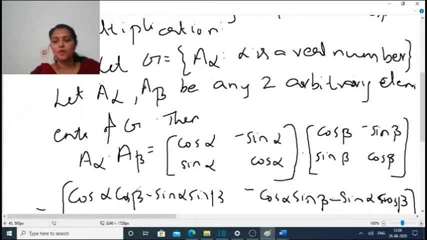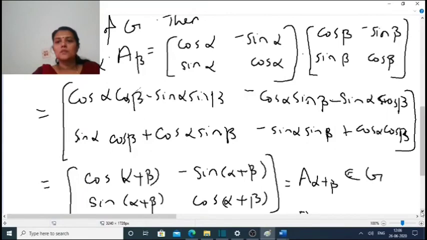When we take the product, we get cos alpha cos beta minus sin alpha sin beta, minus cos alpha sin beta minus sin alpha cos beta; next term sin alpha cos beta plus cos alpha sin beta; next term minus sin alpha sin beta plus cos alpha cos beta.